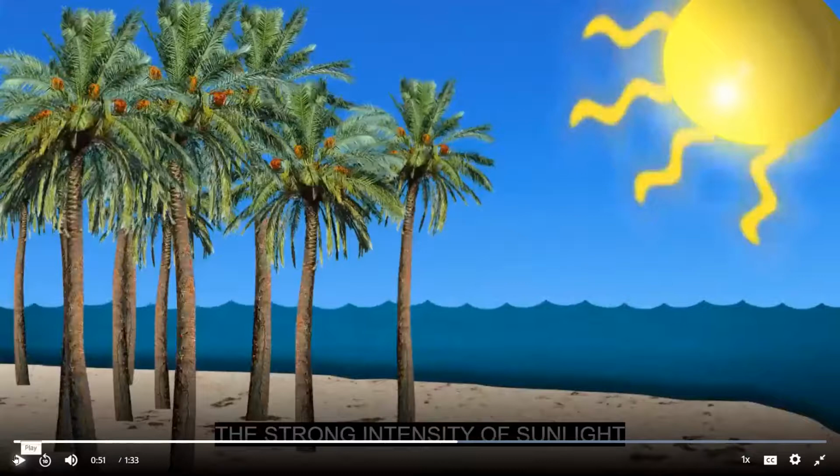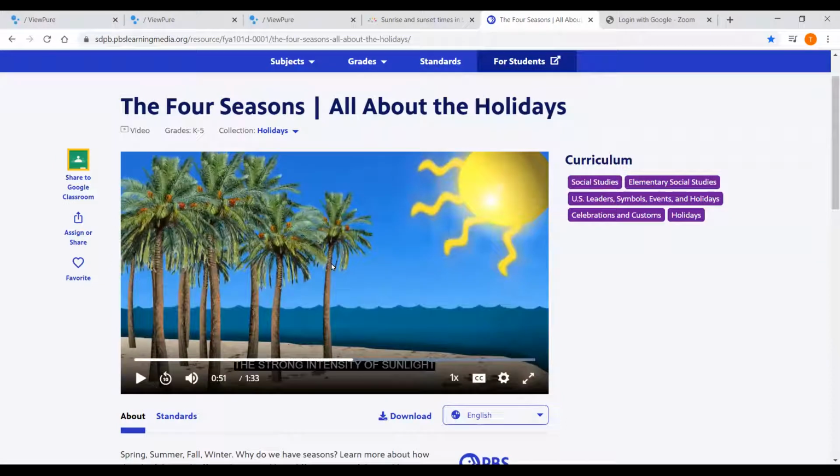That pretty much just explains what we saw on the last slide, but it shows it better in the video. So you can see that the northern hemisphere, where we live, is pointed away from the sun this time of year. Please watch that entire video by going to the link in the description of the video I'm making.